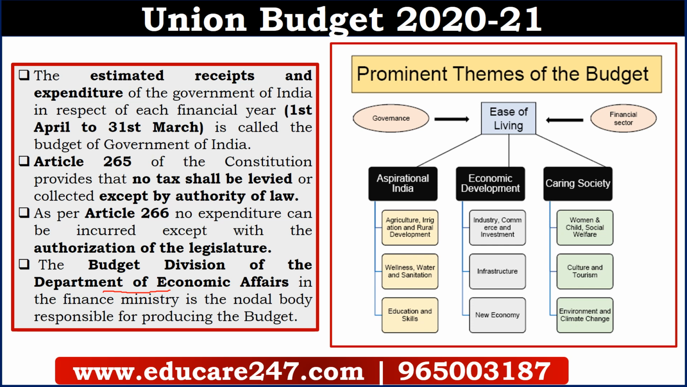Under aspirational India, agriculture, irrigation, rural development is there, wellness, water and sanitation is there, education and skills development are there. Under economic development, industry, commerce and investment is there, infrastructure is there, and new economy is there. This is a new term. This is also very important. Under caring society, women, child and social welfare is there, culture and tourism is there, environment and climate change are there. So these are the important and prominent themes of the budget 2020 and 21. You can remember these 3 points: aspirational India, economic development and caring society.